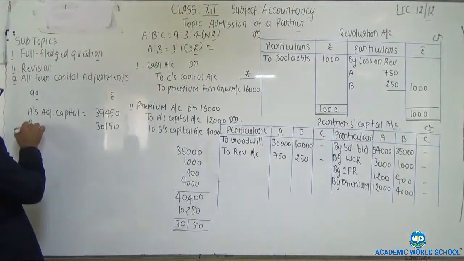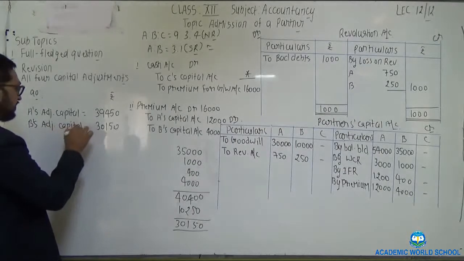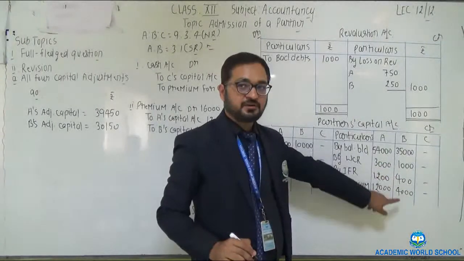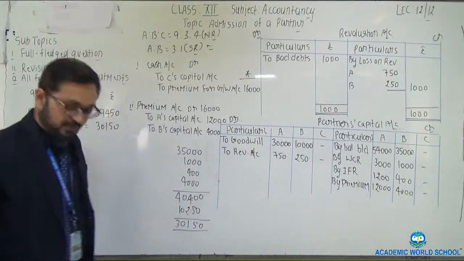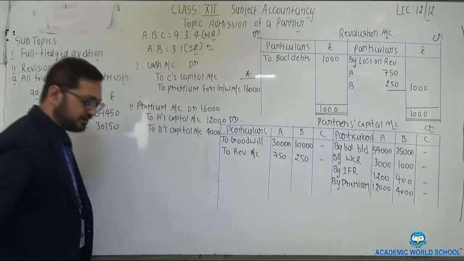That gives 30,150. This is B's adjusted capital. 1 plus 2 plus 3 plus 4 minus 1 minus 2. 30,150. Clear? Now make the total.